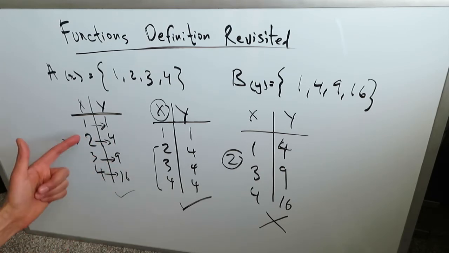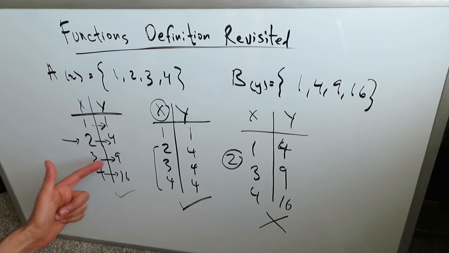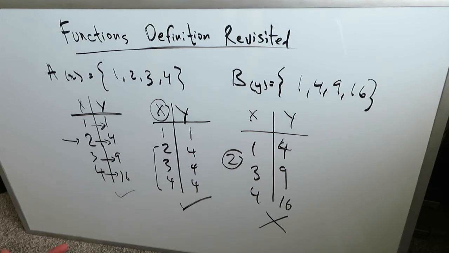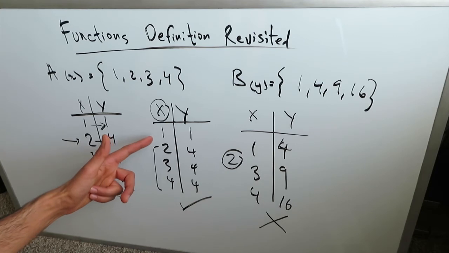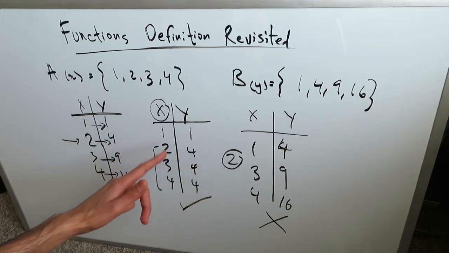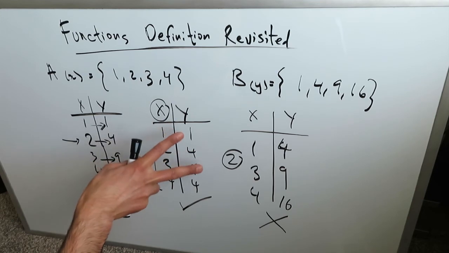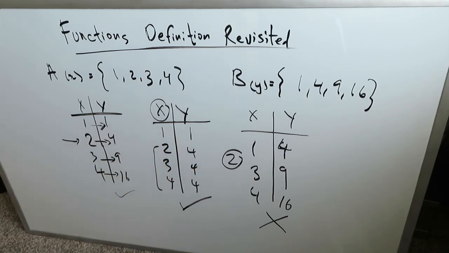Condition number 2, you can have multiple domain values all correspond to a single range value. That's fine. That's called range duplication. Range duplication is fine. Condition number 3, you cannot have a single domain value represent two different range values. That domain duplication violates the function definition. So you cannot have a single domain value correspond to two different range values. You could not do that.